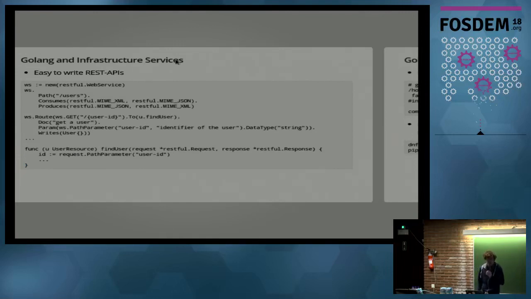Also, providing REST services is pretty simple. Here you see an example where we are creating a REST service with a /user path. It can take XML or JSON, and there's then even a subpath for it where you can specify the user ID to fetch it, and it takes some parameters, and then you just register the find user callback for looking up the user based on the ID. And what you see here is the Go RESTful framework, which is, for instance, used inside Kubernetes.